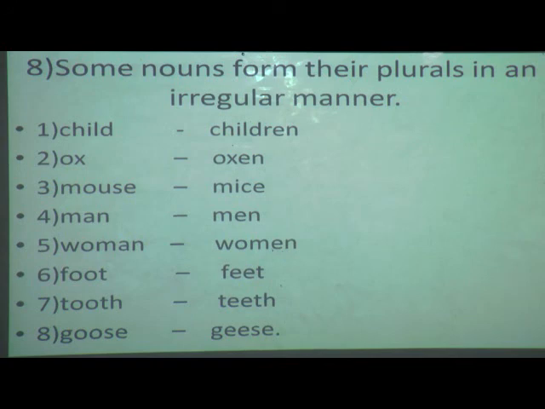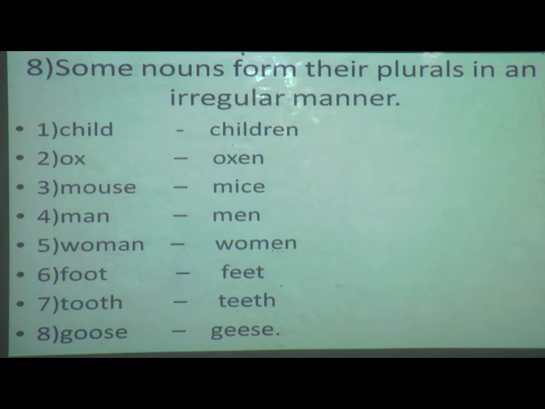Now child, you can't say childs, you have to make it children. Ox, x is there, so teacher has taught us that when x is there we have to add es? No. What are we going to do for ox? Oxen. Mouse, mice. Man, men. Woman, women. Foot, feet. Tooth, teeth. Goose, geese.